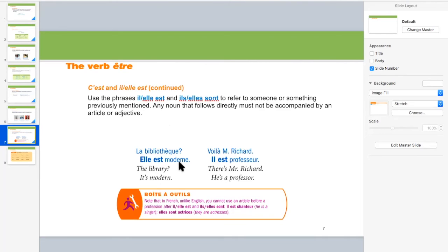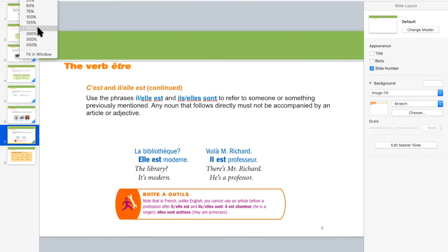So elle est moderne, it means it's modern. Because bibliothèque is a feminine noun, that's why the elle version is used for it. Similarly, look at the second sentence. It says voilà Monsieur Richard. Il est professeur. So here il obviously refers to Monsieur Richard. He is a professor.